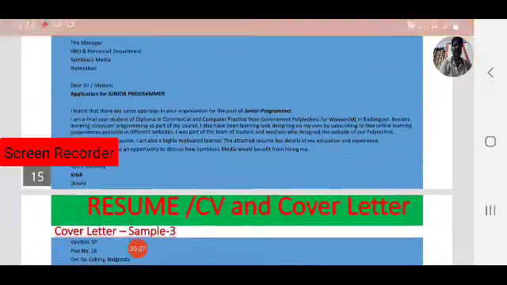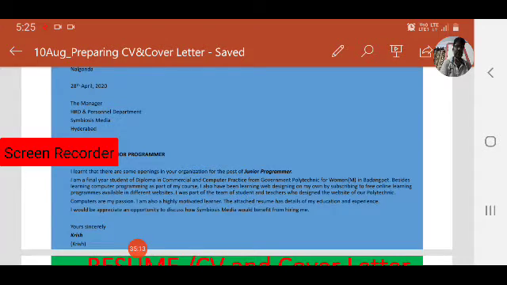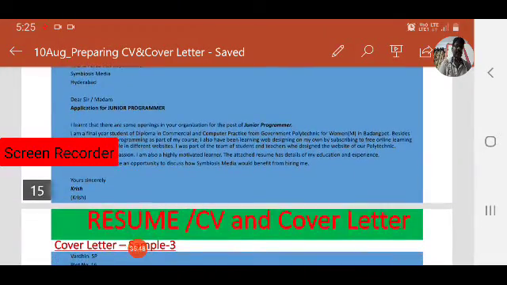Next one, fourth one, Dear Sir or Madam. This is the salutation. Here Krish didn't know who the manager of the HRD and Personnel Department is, whether man or woman. So that's why Krish writes Dear Sir or Madam. Always keep in mind, Krish doesn't know about the manager, man or woman, so that's why Krish writes the salutation Dear Sir or Madam.